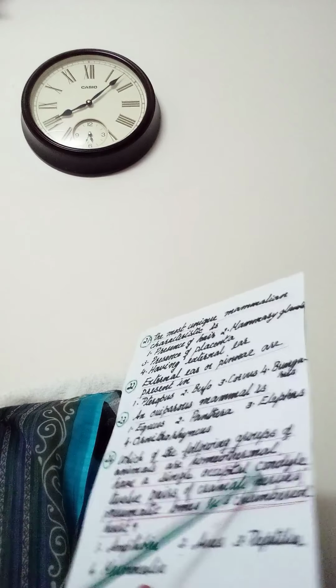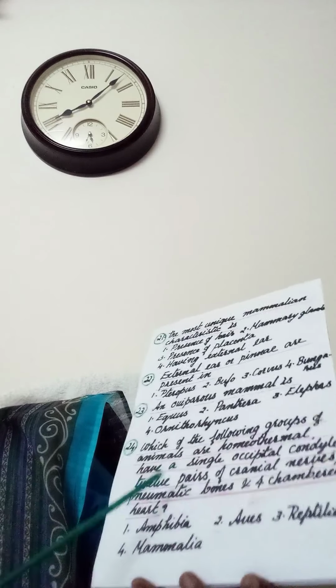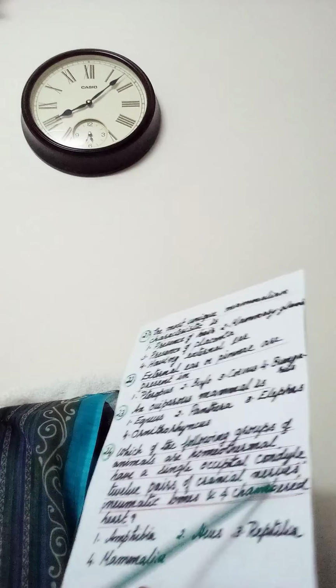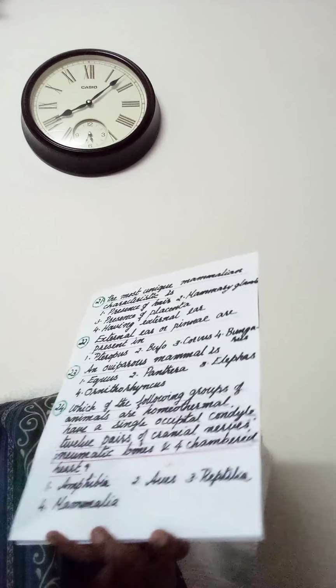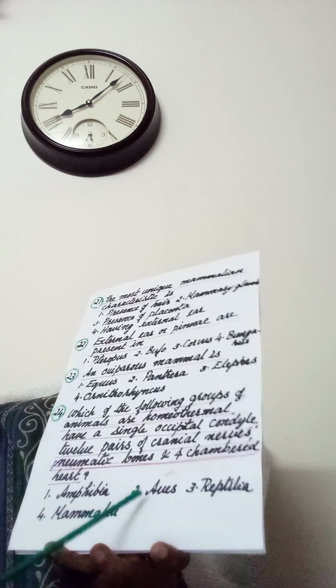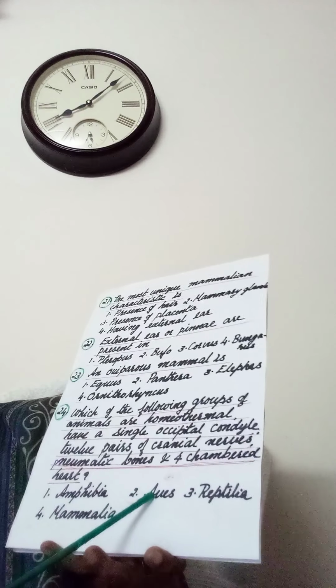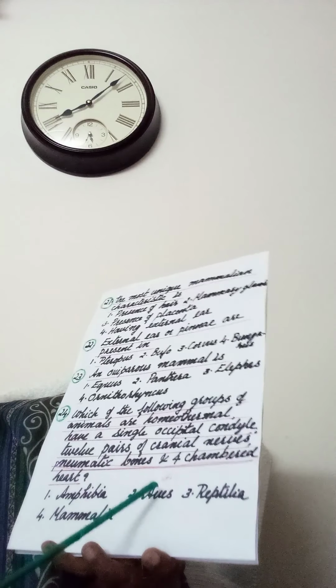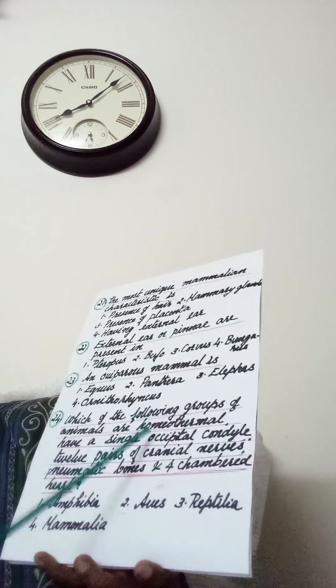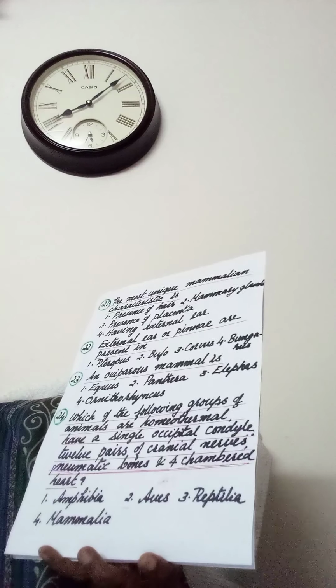Next question. Which of the following groups of animals are homeothermal, have a single occipital condyle, 12 pairs of cranial nerves, pneumatic bones and 4 chambered heart? 1. Amphibia, 2. Aves, 3. Reptilia, 4. Mammalia. Answer 2. Aves. Amphibia and mammals will be having dicondylic skull, that means 2 occipital condyles.